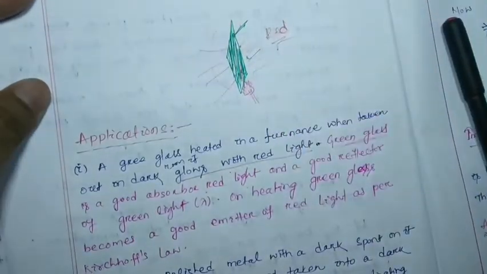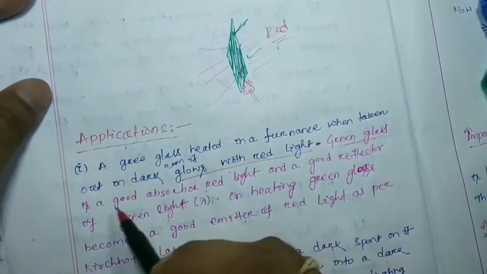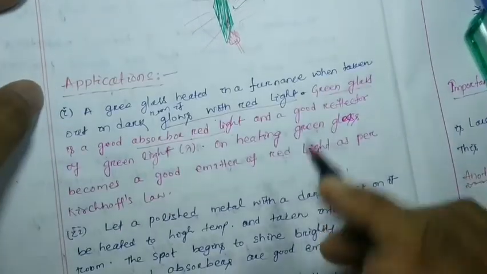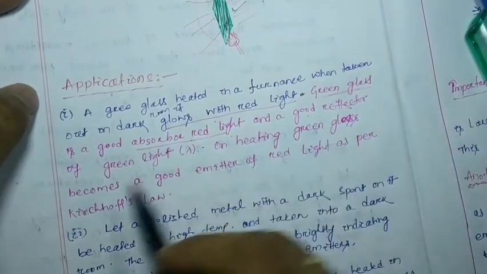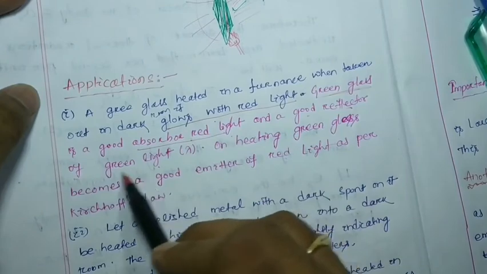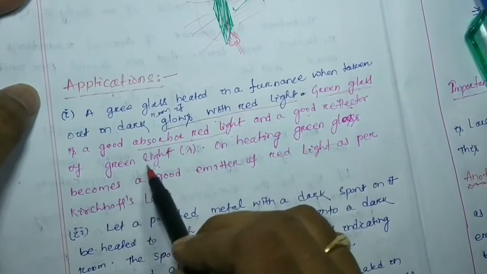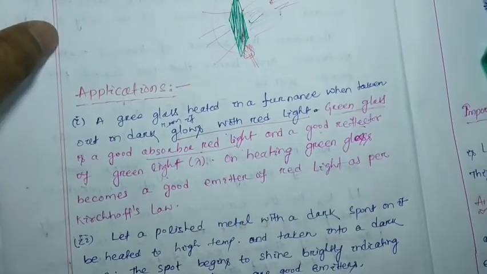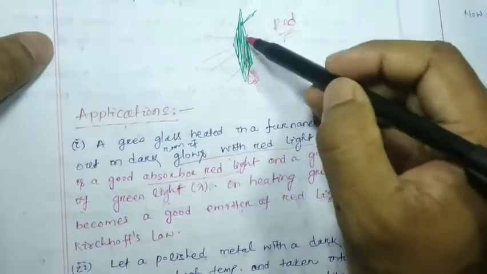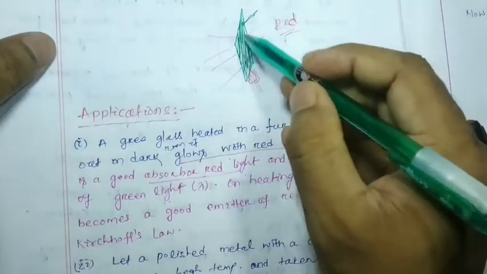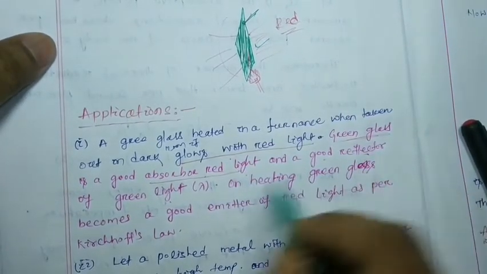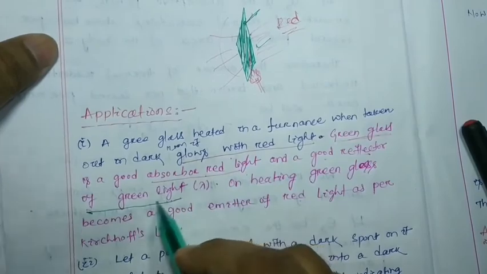So a green glass is a good absorber of red light and a good reflector of green light, considering the green light and its corresponding wavelength lambda.